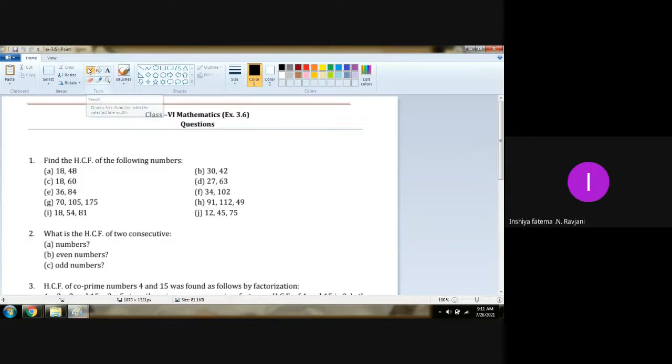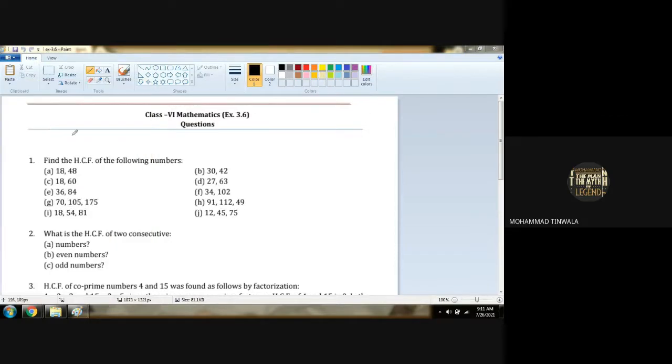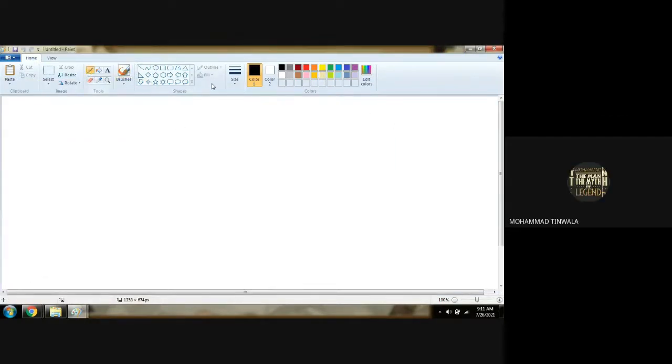Highest common factor. Very good. Highest common factors of 18 and 48.